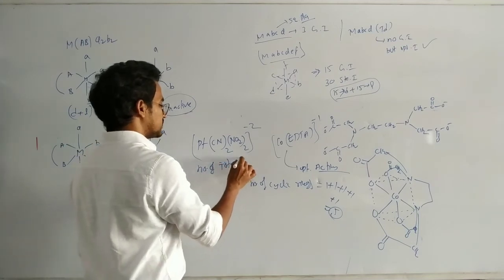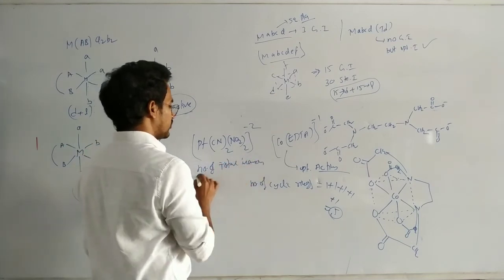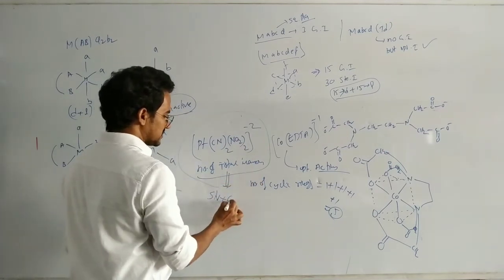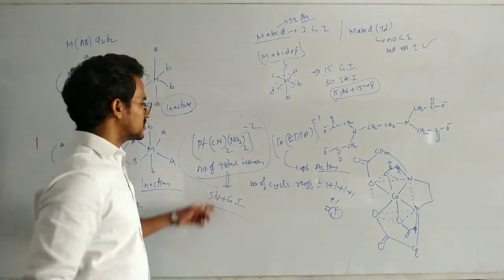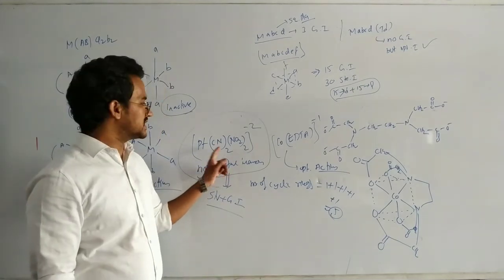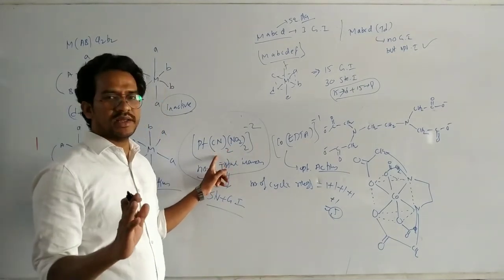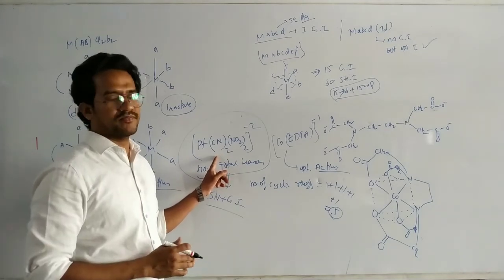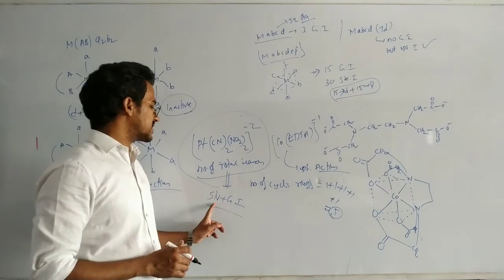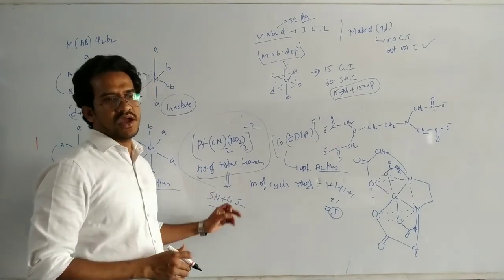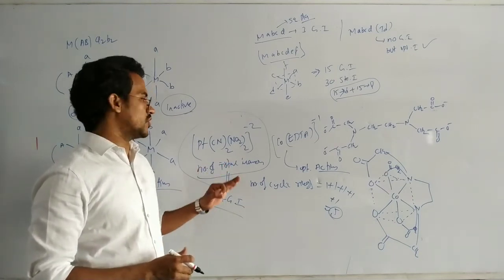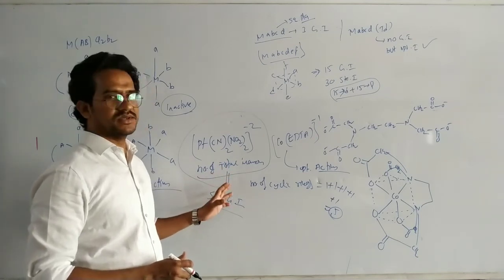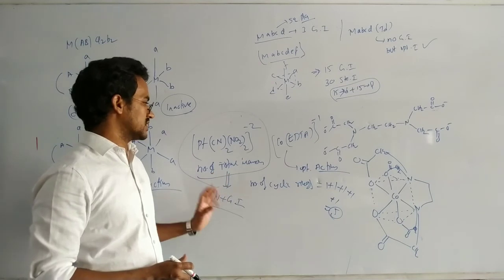Find the total isomers for this complex. Total isomers means structural as well as geometrical. Of course, no optical isomerism, because it is a square planar complex; it exhibits geometric isomerism. Write the structural isomers as well as geometric isomers, count the total number of isomers, write the isomers and send them to my WhatsApp number.